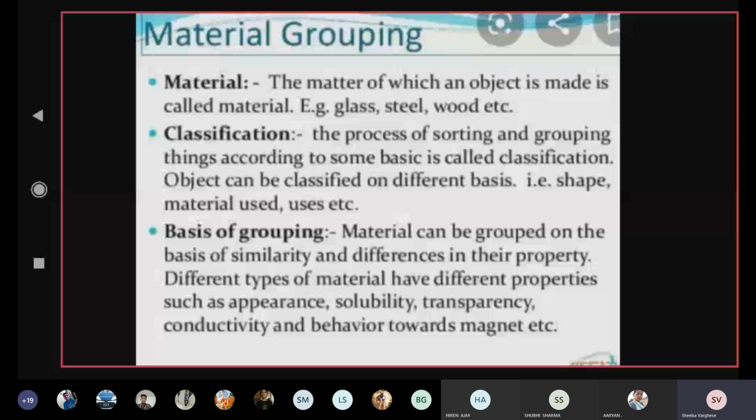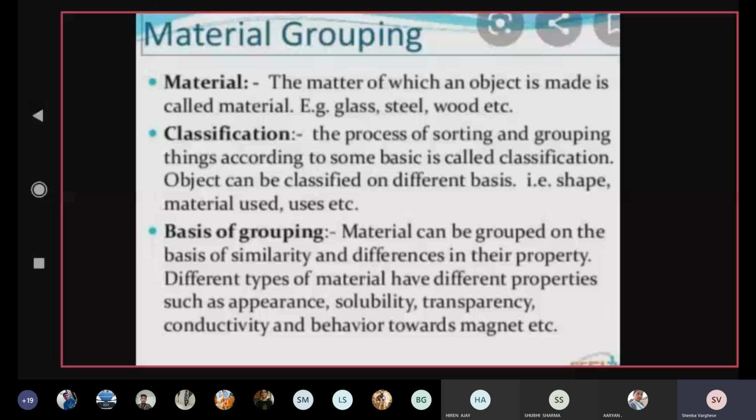Now, children, based on all these properties, we can group the materials into different groups. So this is the last topic of this chapter: how are materials grouped.